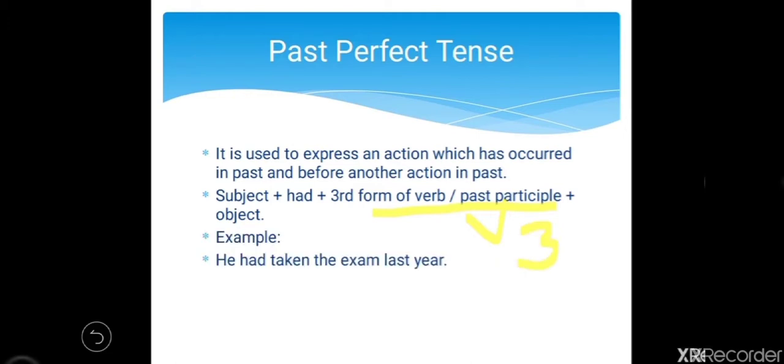So, examples are he had taken the exam last year. So, he subject, then had, then V3 and then object. So, subject plus had plus V3 plus object will be the structure of past perfect tense. Next one, a thief had stolen my watch. So, a thief subject, then had, then stolen V3 and my watch is object. So, remember the structure subject plus had plus V3 plus object will be the structure of past perfect tense.